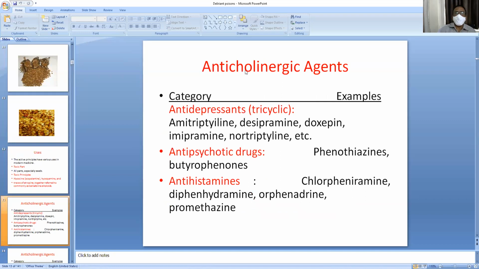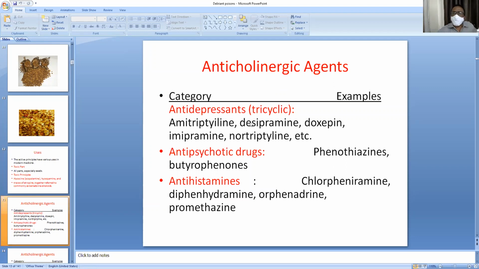So, what are the therapeutic uses of these Datura species? Those are antidepressants. Examples: amitriptyline, desipramine, doxepin, imipramine, nortriptyline. These are all the anticholinergic agents.